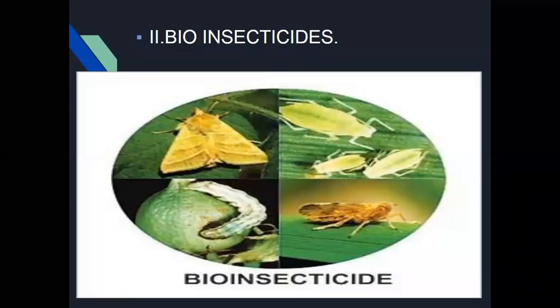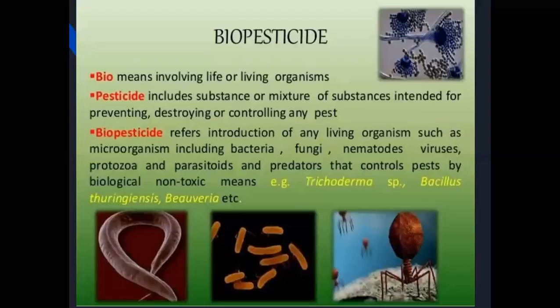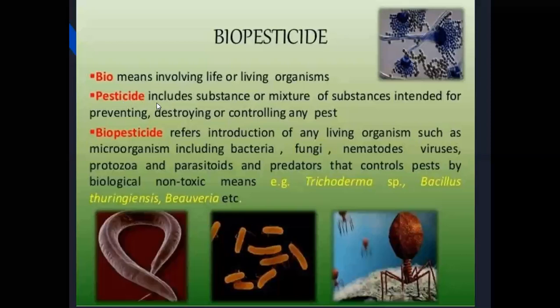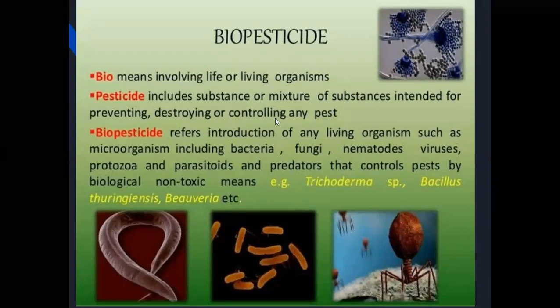Bioinsecticides means living organisms like bacteria and viruses. Bioinsecticides are also called biopesticides. Bio means involving life or living organisms. Pesticides include a substance or mixture of substances intended for preventing, destroying or controlling any pest, here by the biopesticides.